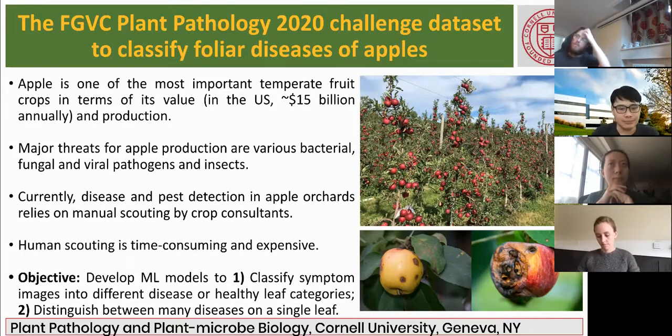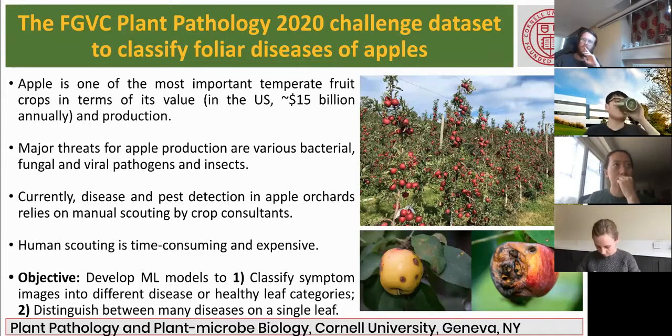First, I would like to give a short overview of apple and the problems associated with apple production. Apple is one of the most important fruit crops that is grown in temperate regions of various parts of the world. And also in the US, it is considered one of the very high value fruit crops. But there are many problems associated with apple production.